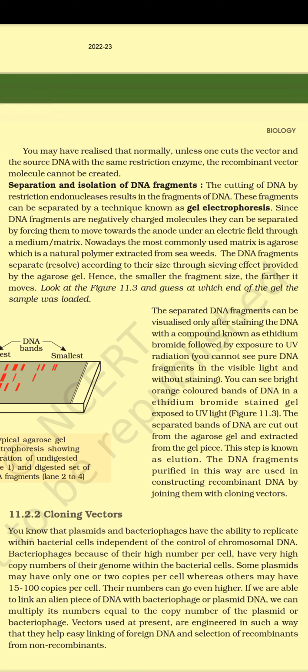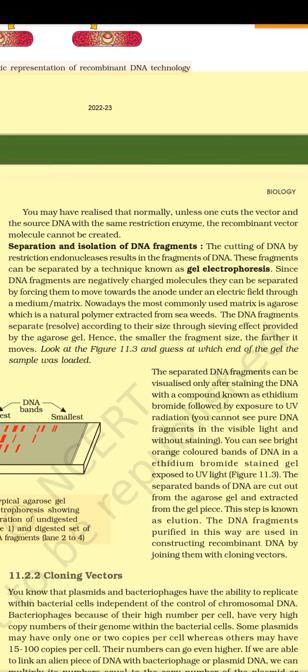These fragments can be separated by a technique known as gel electrophoresis. Since DNA fragments are negatively charged molecules, they can be separated by forcing them to move towards the anode under an electric field through a medium or matrix. Nowadays, the most commonly used matrix is agarose, which is a natural polymer extracted from seaweeds. The DNA fragments resolve according to their size through the sieving effect provided by the agarose gel. Hence, the smaller the fragment size, the farther it moves.